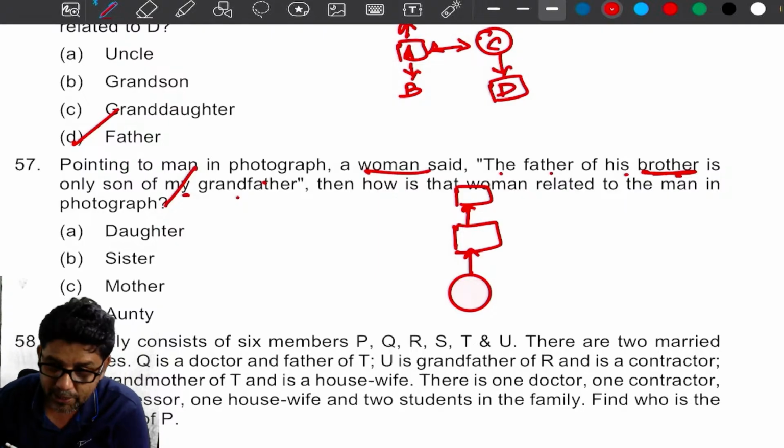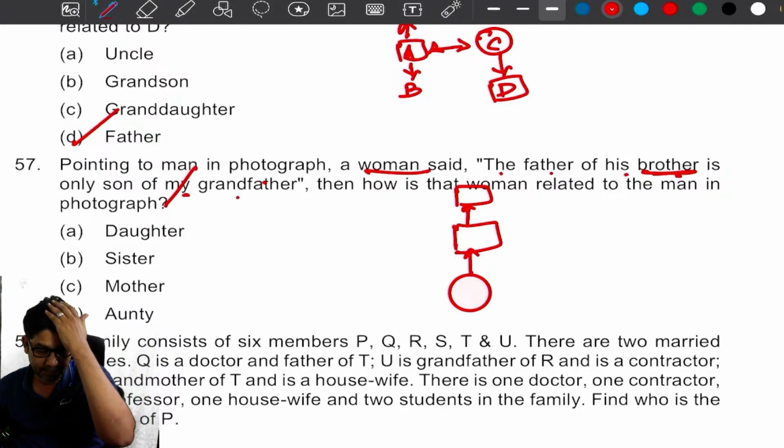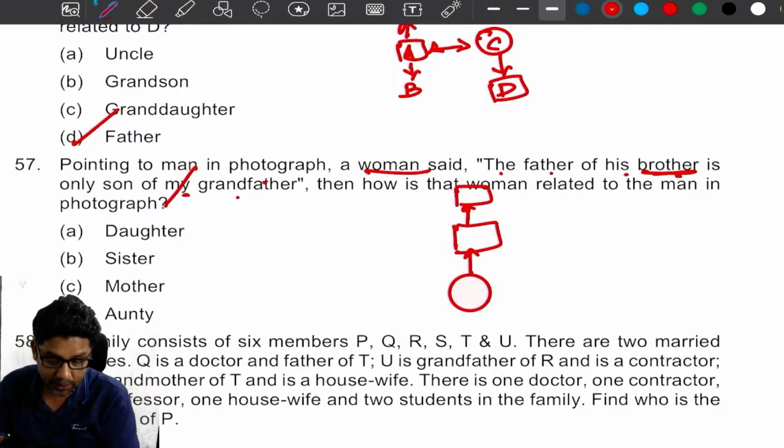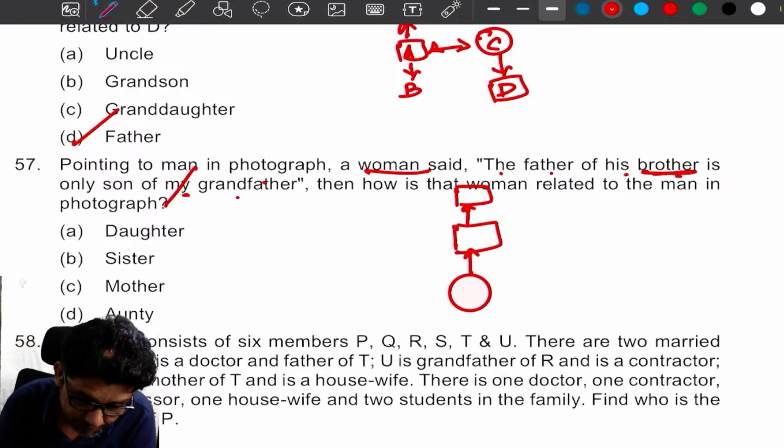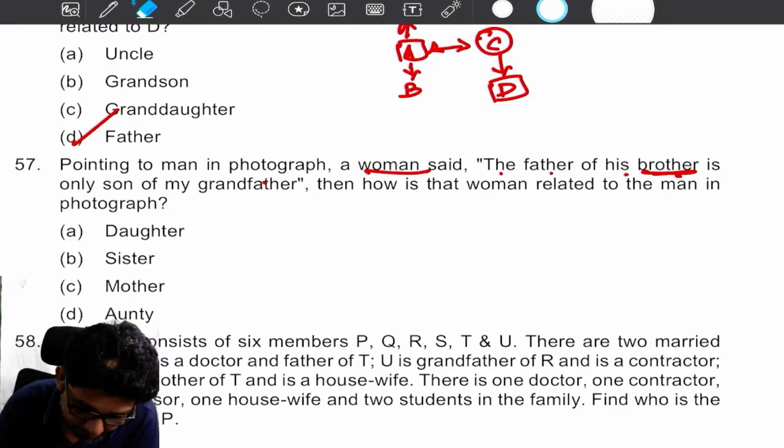Okay. So what is meant by this? Can you please tell me what is the answer, my dear? Let me just do it clearly.